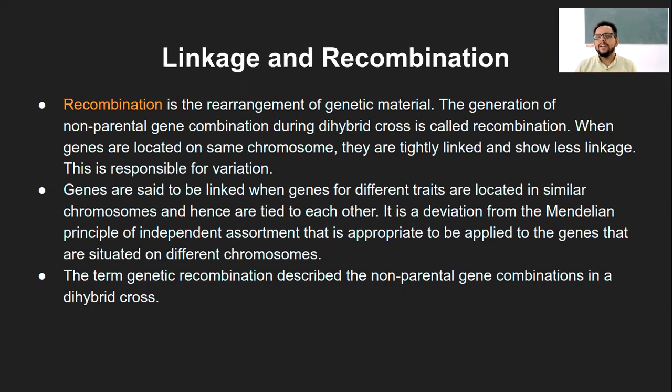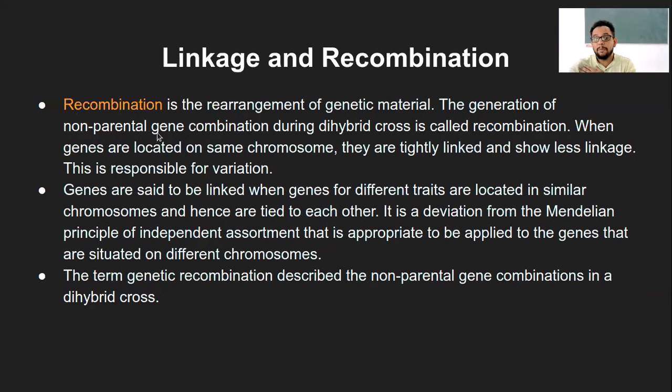That is nothing but the recombination. So the generation of the non-parental gene combination during the hybrid cross is called recombination. That means the non-parental gene combination which was not there in the parent has been passed down to the offspring.